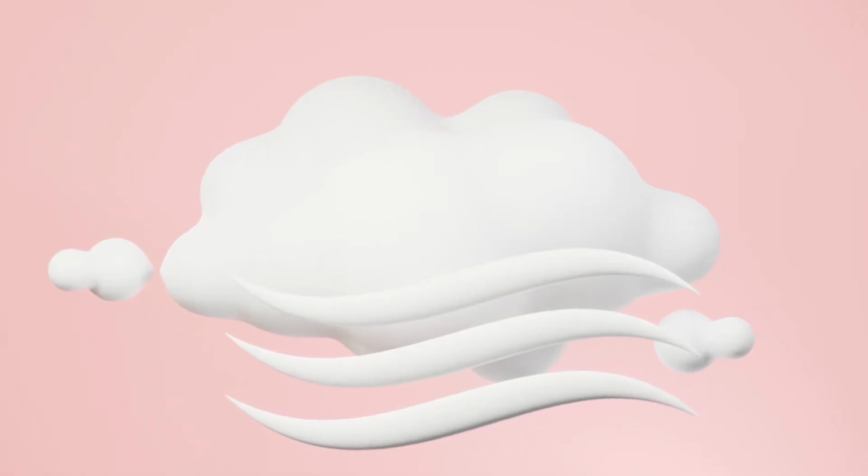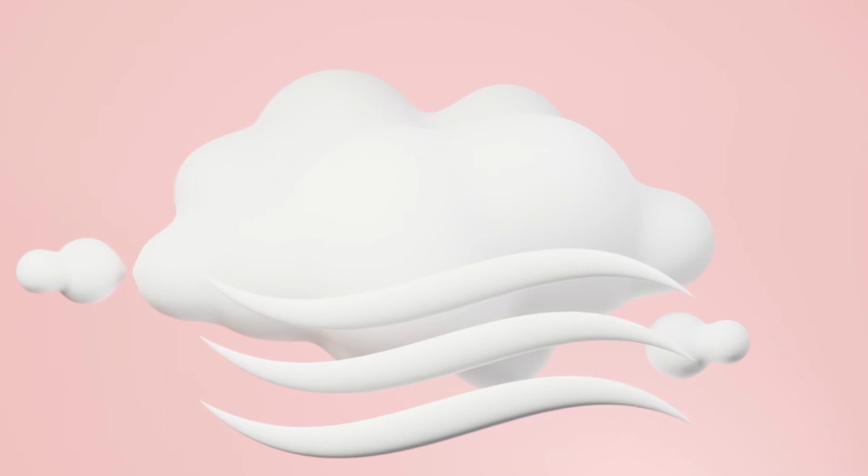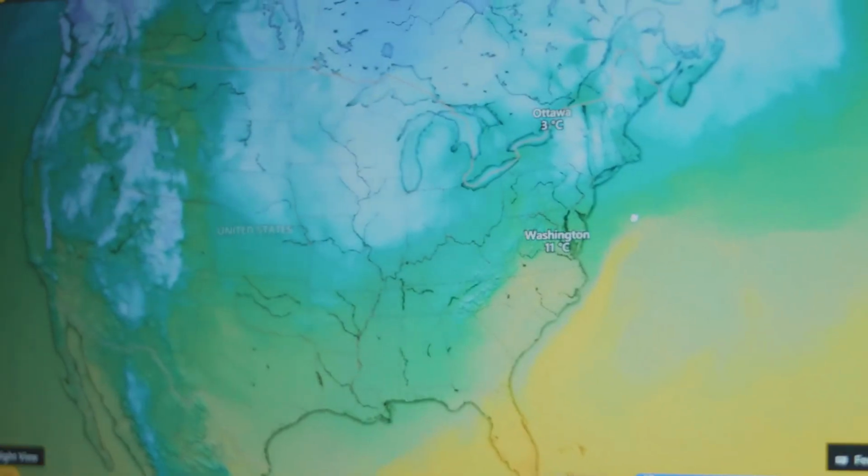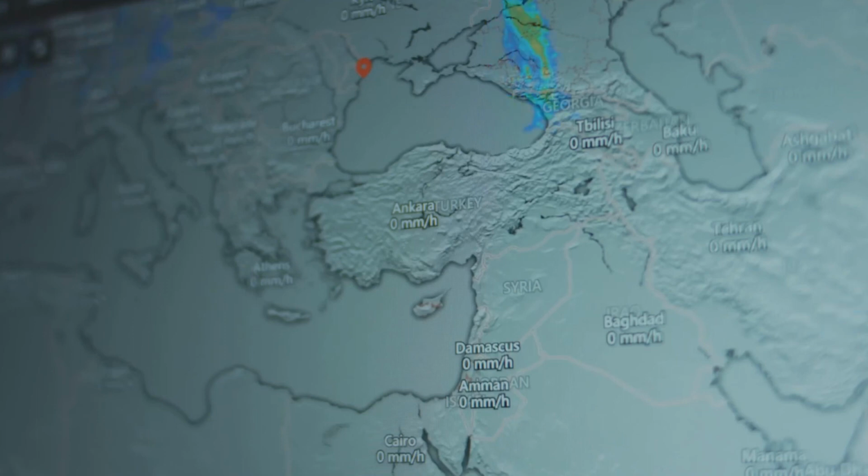So let's think about this. If it's raining in one part of the world but sunny in another, how do you think air temperature and wind direction affect those different weather patterns? Why do you think weather can be so different at the same time in different places?